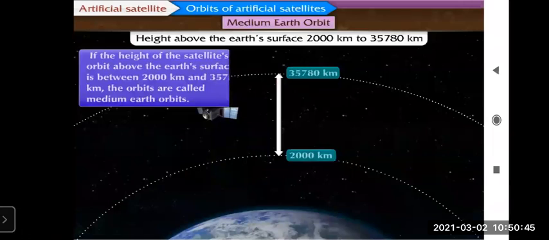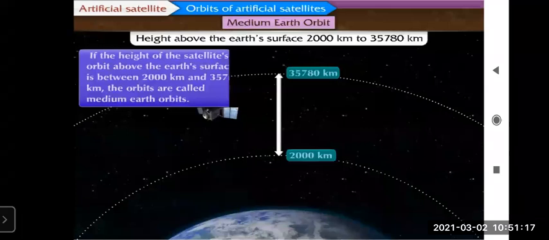Now the second type here is medium Earth orbit. You can see in bracket it is written height above the Earth's surface, 2000 kilometer to 35,780 kilometer. This number you have to learn by heart. Don't change the number; it has to be written as it is. So height above the Earth's surface is from 2000 kilometer to 35,780 kilometer. Now from this only we'll write down the definition. See what is the definition for medium Earth orbit.